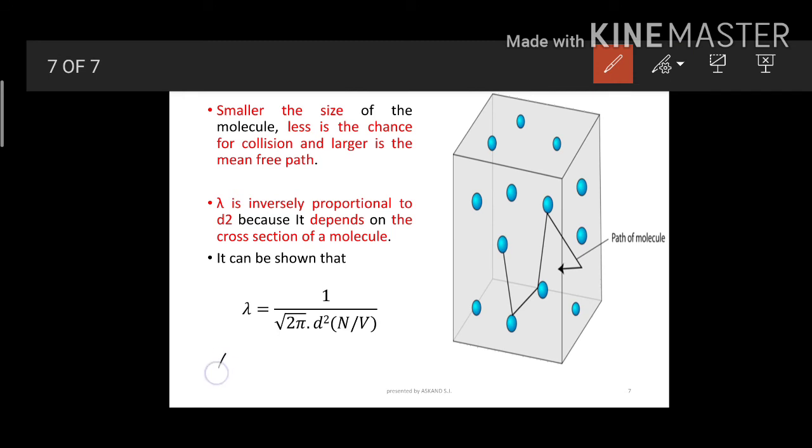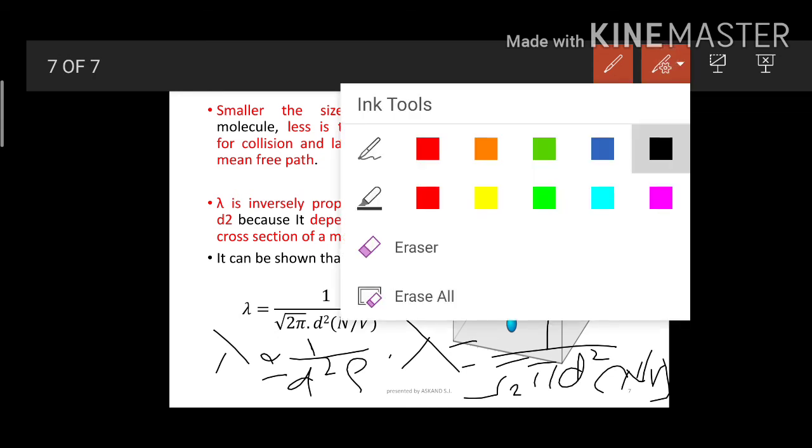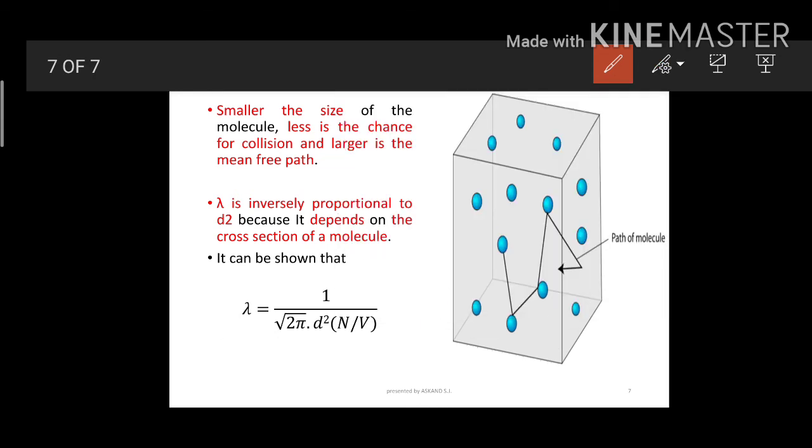We have got two equations, 1 by d square and rho, right? Then instead of this proportionality sign we will write 1 by under root 2 pi, d square will be the same, and we have mentioned rho's value, that is, in brackets, n by v. Like this we are able to get our equation. Hope you understood it very well.